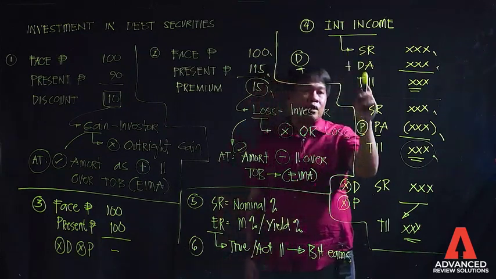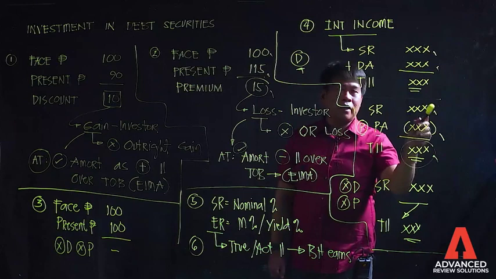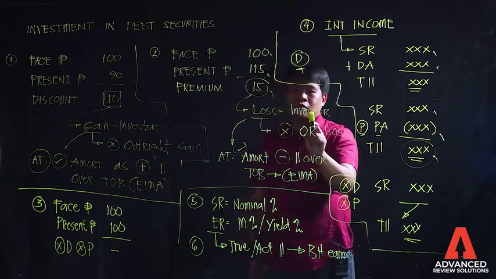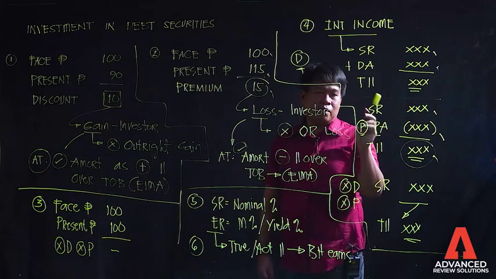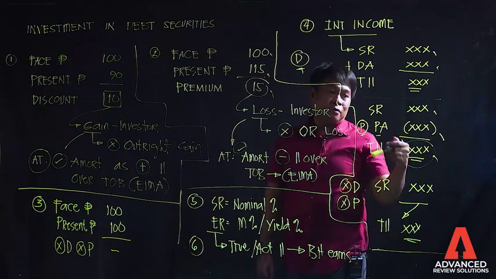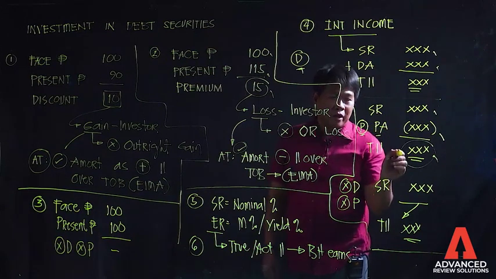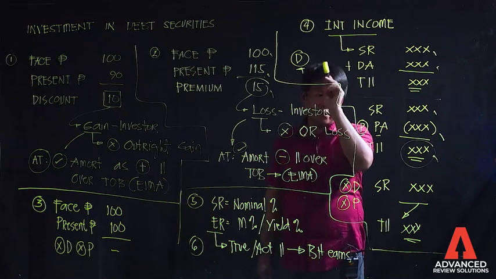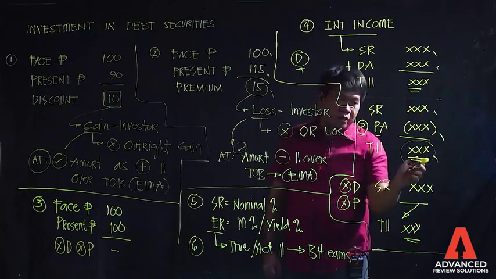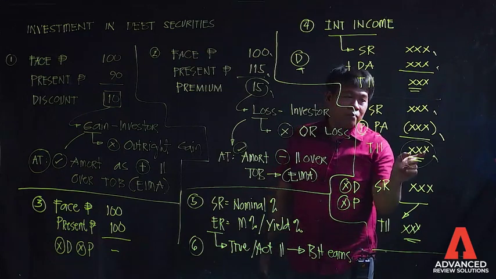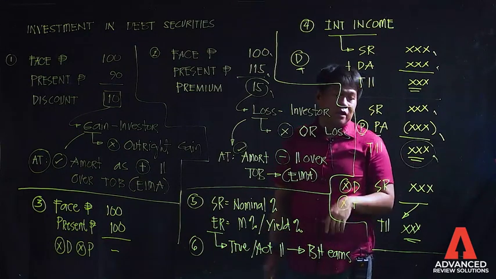And the total interest income that you will be getting will offset this premium or loss on the part of the investor. And eventually, you will earn a positive figure. Kikita ka pa rin naman. So kaya, kahit na mas mataas ang babayaran kaysa sa pangako, mag-i-invest pa rin ako because at the end of the day, panalo pa rin naman ako because of this positive bottom line interest income.